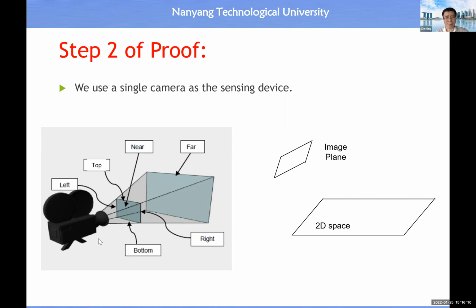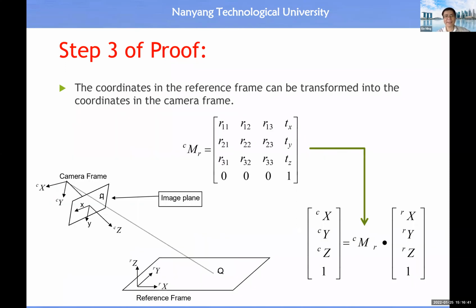Normally the image plane is inside the camera, and the camera has a range of observation from the nearest plane to the furthest. So you have a minimum distance to the camera and a maximum distance. This is the observation range along the optical axis, so that is quite straightforward. So we put the camera there. Then we assign all these coordinate systems.